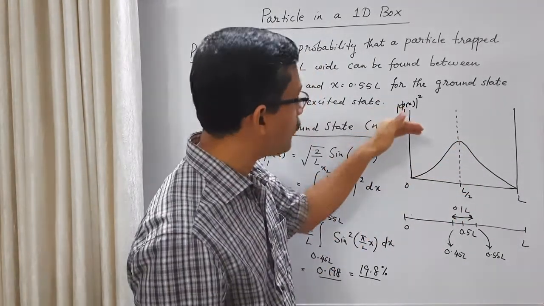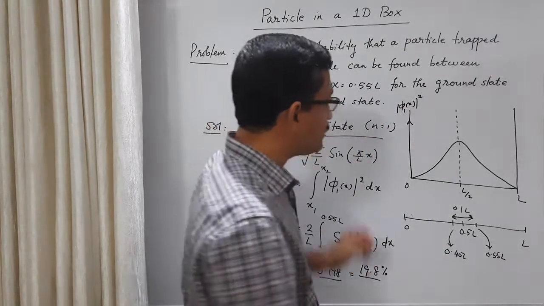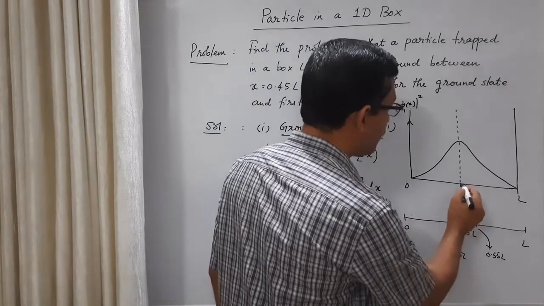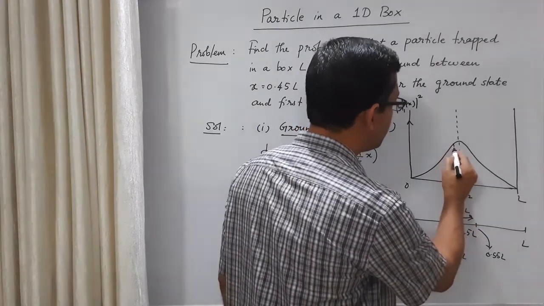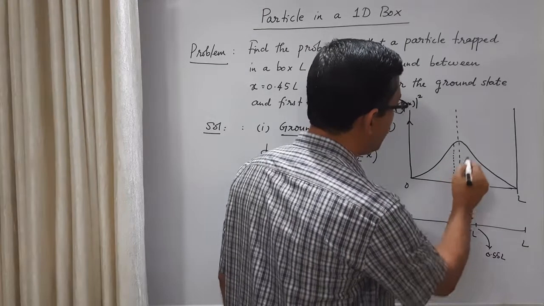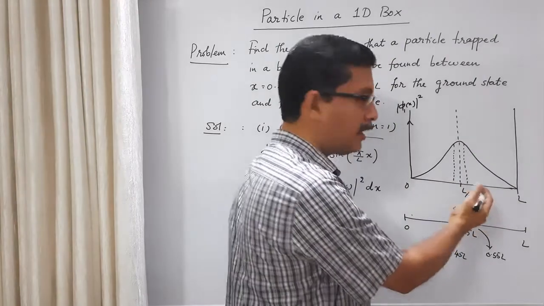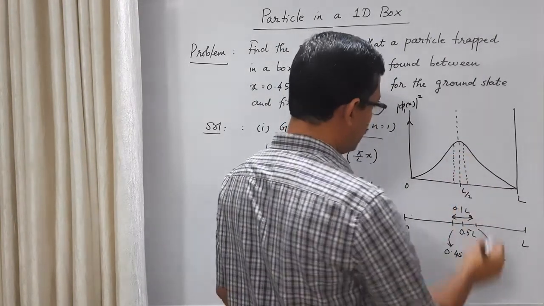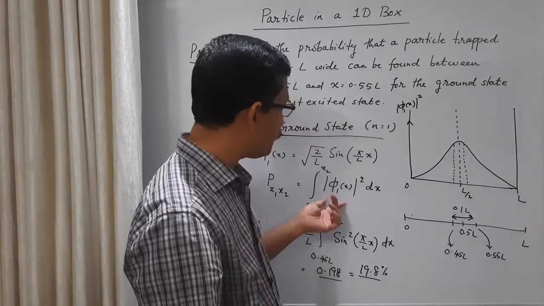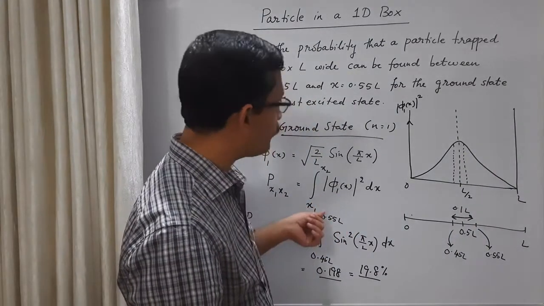How do we connect this plot with this result? This is 0.5L. The region from 0.45L to 0.55L is this. So what is the integral of phi 1x square dx from 0.45L to 0.55L?